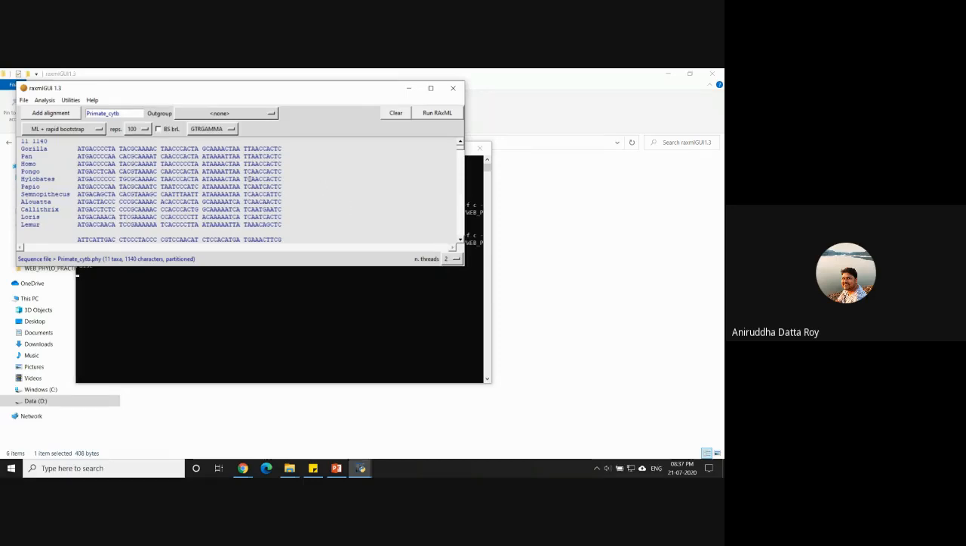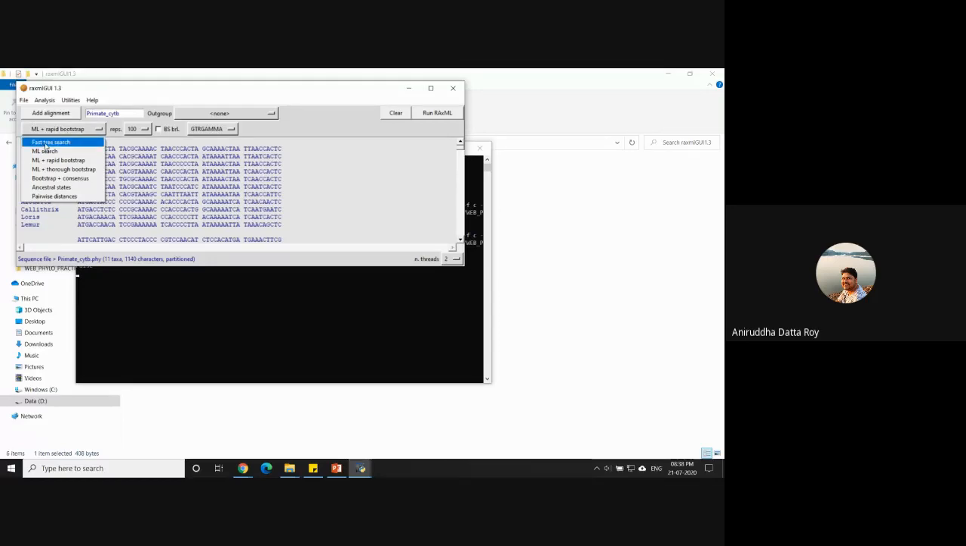Okay. There are a bunch of options here. By default, it is ML plus rapid bootstrap. It gives you a maximum likelihood tree, one tree with the highest likelihood, and it will also do a bootstrap. And this is what Jaditya was also asking earlier. What it does is a rapid bootstrap, so it does some kind of trick to try and speed up the analysis.